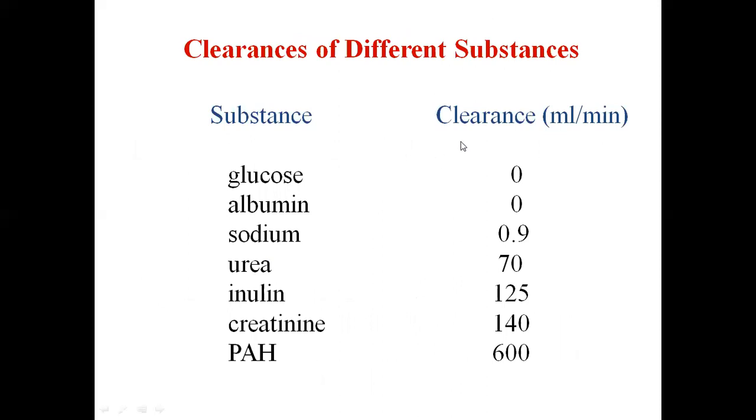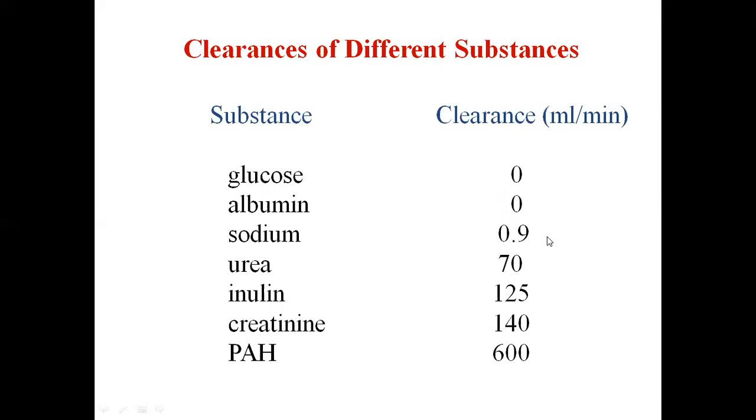Now, for example, clearance of different substances. Clearance means plasma is getting completely cleared of the substance. As you know, glucose is completely reabsorbed. So no volume of plasma is free from glucose because glucose is not excreted. That is why clearance of glucose is 0 milliliter per minute. Whole of the glucose is getting reabsorbed. Same thing for albumin, because it is not filtered at all. Albumin is not filtered from the glomerulus, so plasma is not getting cleared of albumin.